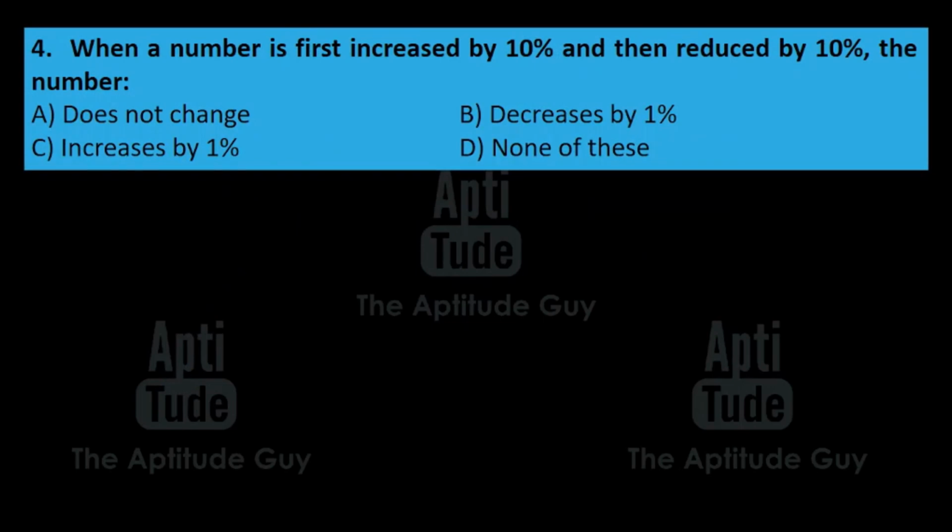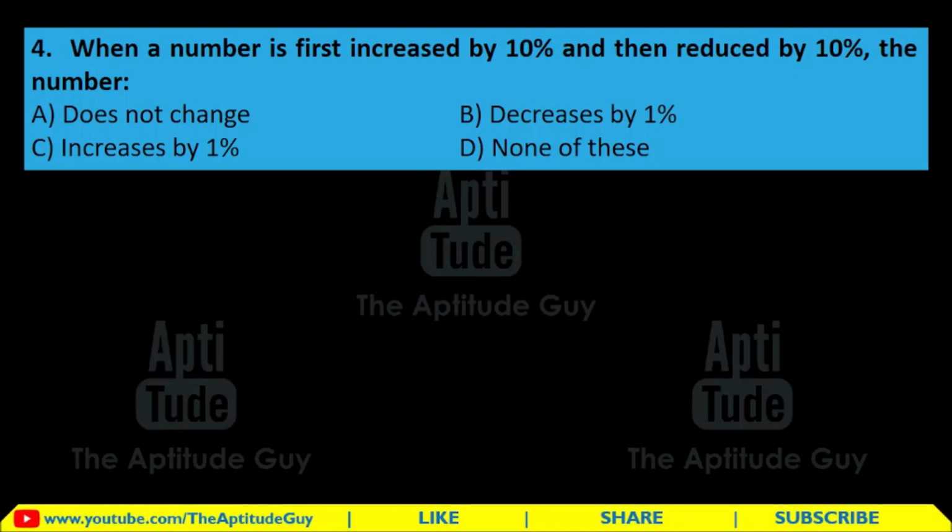Question number 4. When a number is first increased by 10% and then reduced by 10%, the number becomes what? Pause the video, try to solve it, and then come back.